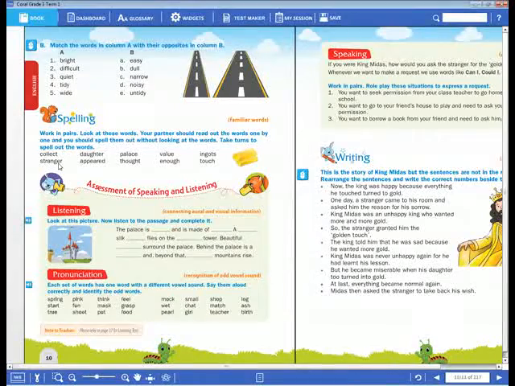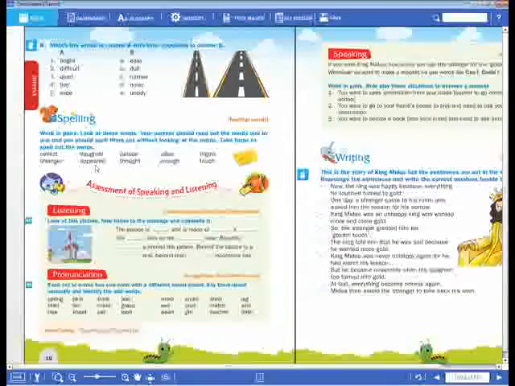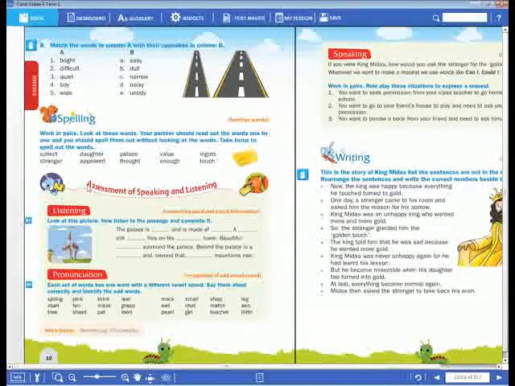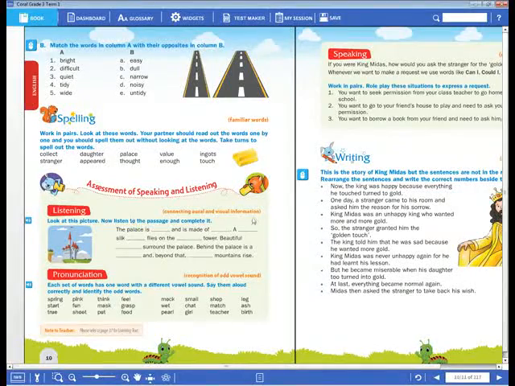Okay? Stranger. What is that? Stranger. Next word, appeared. What is that? Appeared. Here R is silent. Thought. Here G is silent. Thought. Enough. Here GH, these two letters, change into the f sound. Enough. Touch. U is silent. Touch.